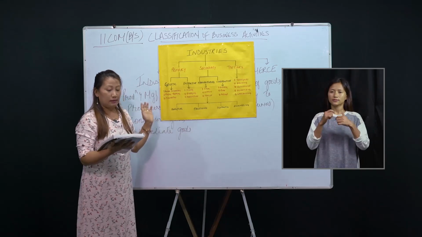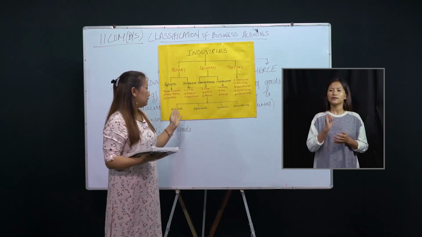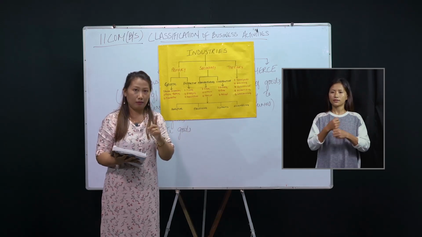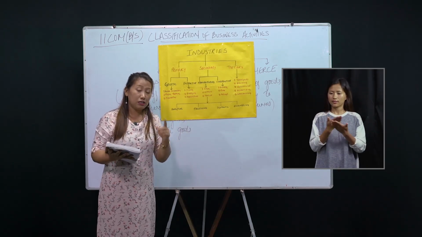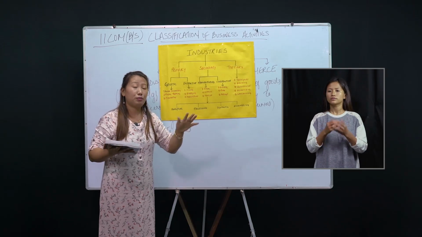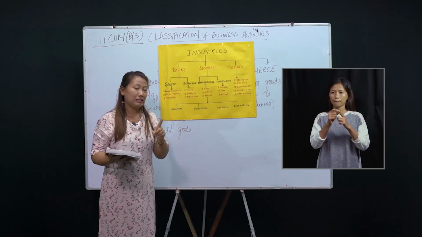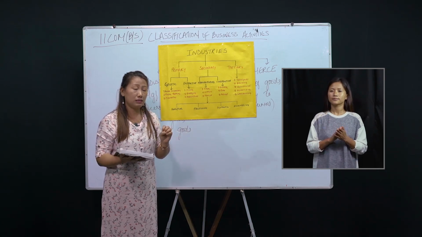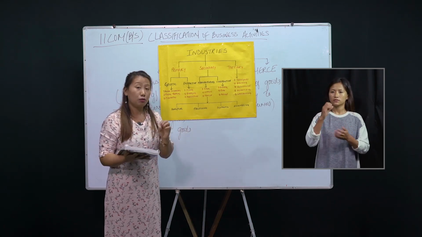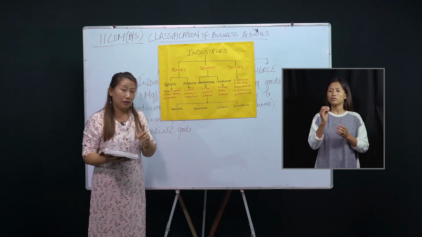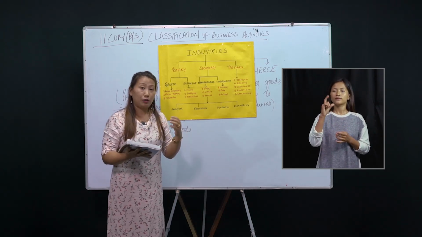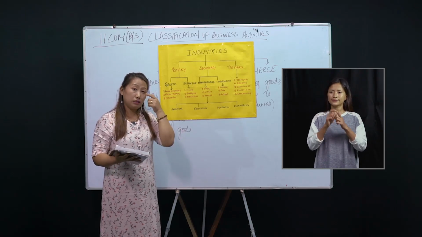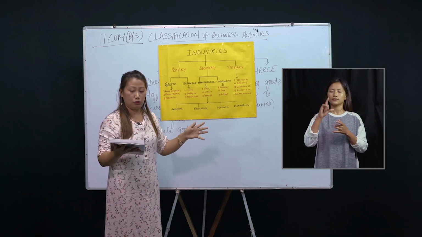Now, what is analytical industry? In this industry, many things are manufactured out of one thing. That means one raw material is used in order to produce different products. I'll give an example of crude oil. Crude oil is one raw material. From crude oil, we get petrol, diesel, or gasoline. So one raw material produces different finished products.